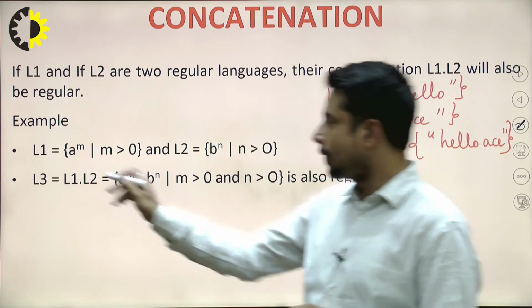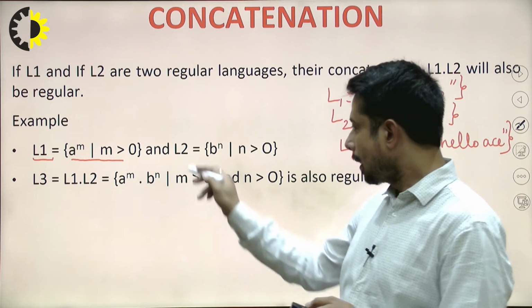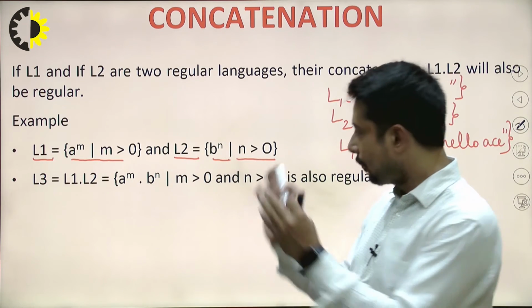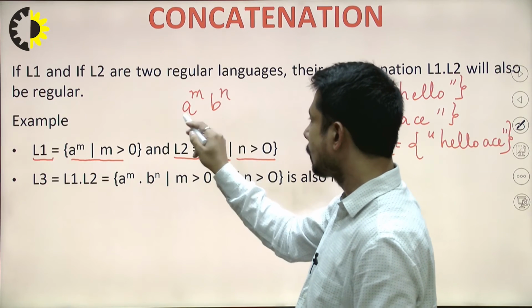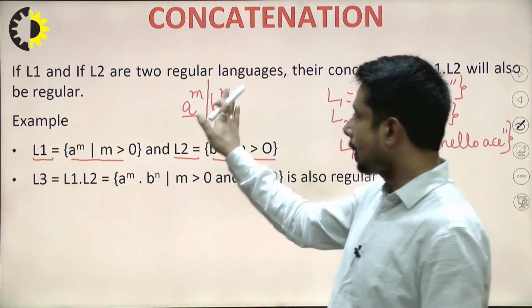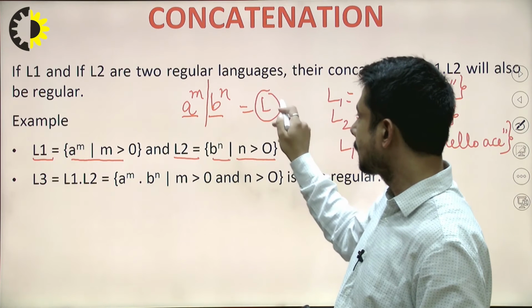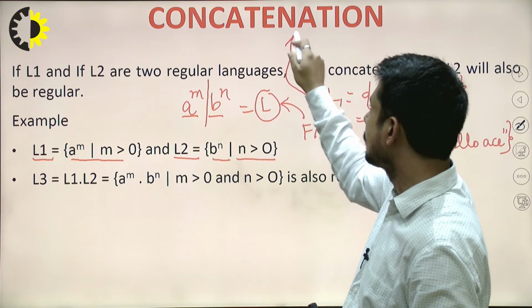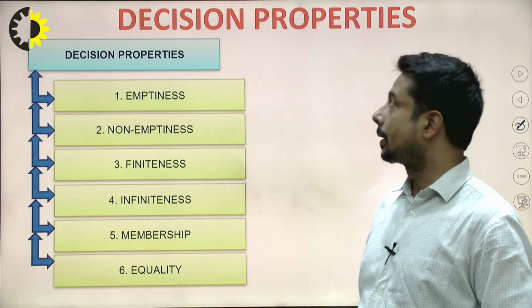So here also I have given one example. Language 1 I have taken as a to the power m, m is greater than 0. I have taken language 2 as b to the power n, n is greater than 0. If we merge together, then I will get a to the power m, b to the power n, which are of different powers. I will let you know in unit number 2 that different powers can be accepted by finite automata. So this is a language which can be accepted by whom? Finite automata. That means finite automata is closed under concatenation. Okay, so this is all about the sixth property that we are discussing.